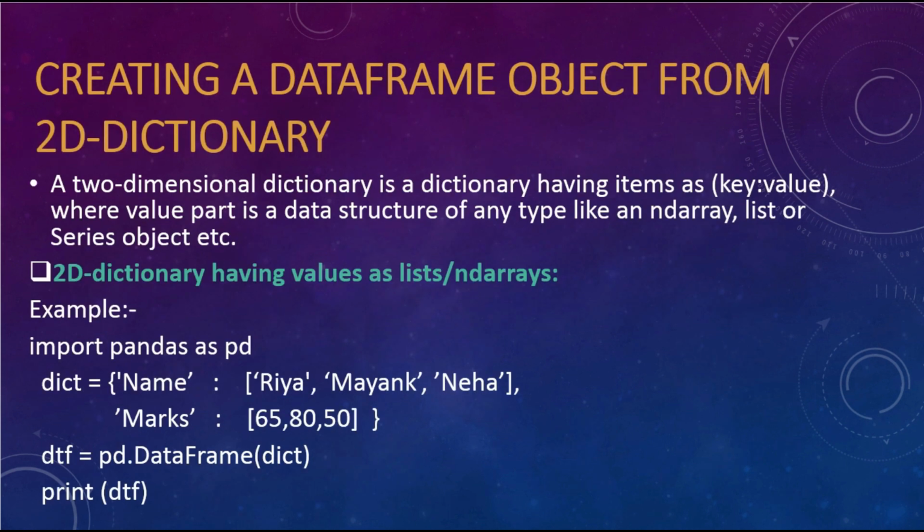Let's see creating a data frame object from a 2D dictionary, that is a two-dimensional dictionary. So as we know, a dictionary has items as key value pairs. In place of value, we can pass the data as an ndarray, list or else series object. Let's see how to create a data frame object from a 2D dictionary having values as lists.